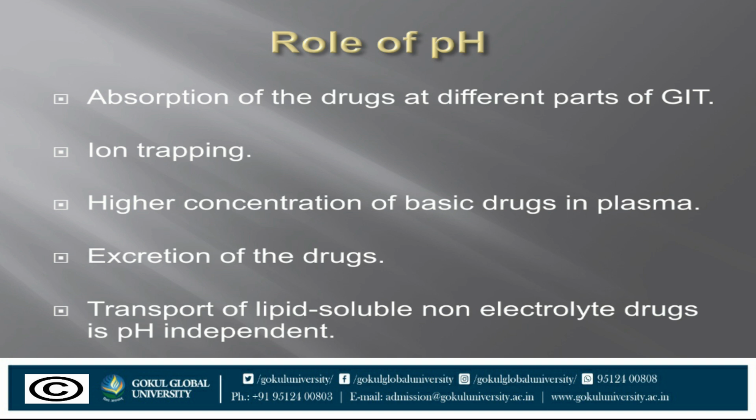The unionized form of acidic drugs, which crosses the surface membrane of the gastric mucosal cell, reverts to the ionized form within the cell, and then only slowly passes through the extracellular fluid. So this is what is called ion trapping: an electrolyte crossing a membrane to encounter a pH from which it is not able to escape easily. This may contribute to cell damage caused by aspirin. So basic drugs attain higher concentration intracellularly.